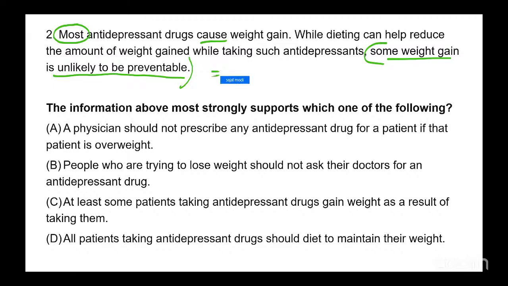Or, in other words, some weight gain will definitely happen. It is inevitable, right? So, some weight gain will happen.